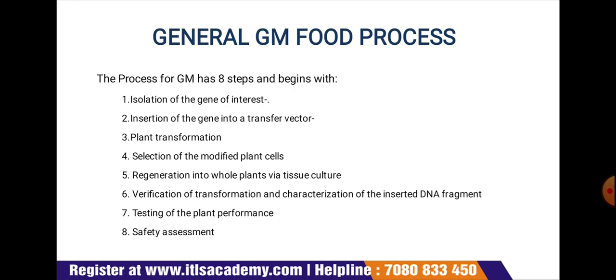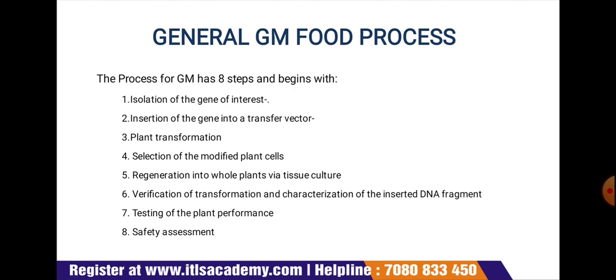Suppose, for example, the gene of interest is a passenger, and for traveling from one place to another place, meaning the particular desired trait to the targeted organism, we have to provide a vehicle on which it could travel and move to that target place and get inserted.